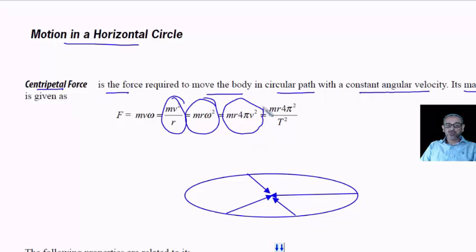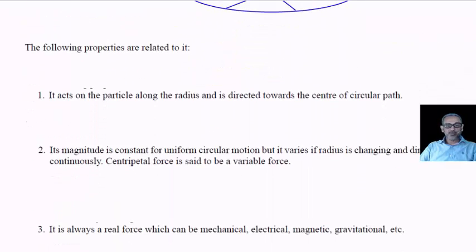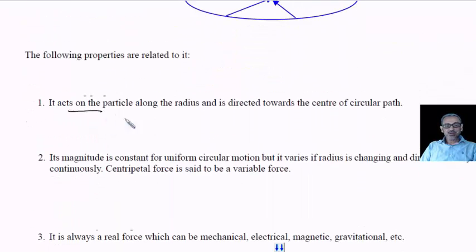Omega is 2 pi nu, or 2 pi by T. So all those values you can substitute. So this is the value of centripetal force which makes the body turn in a circular path. It acts at every point, and if it stops acting, the body will move in a tangential way. Here it is 4 pi square, sorry. It acts on the particle along the radius and is directed towards the center of the circular path.